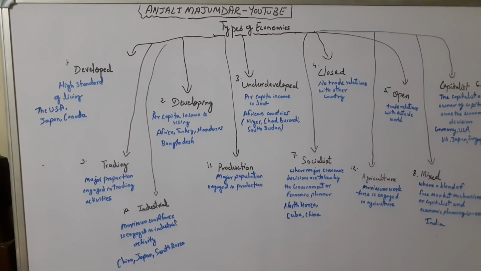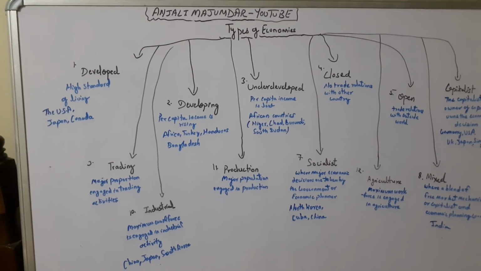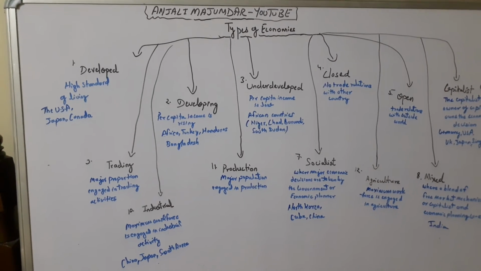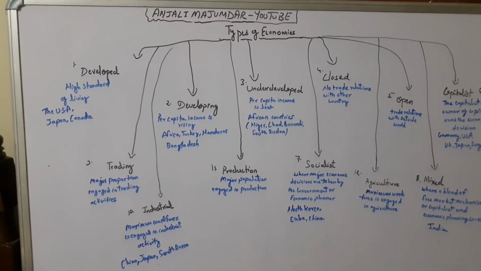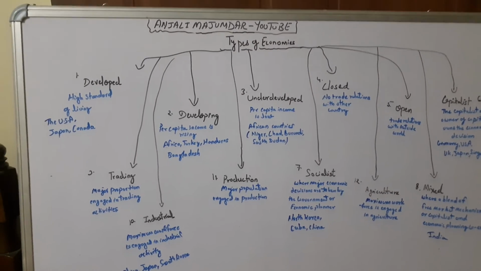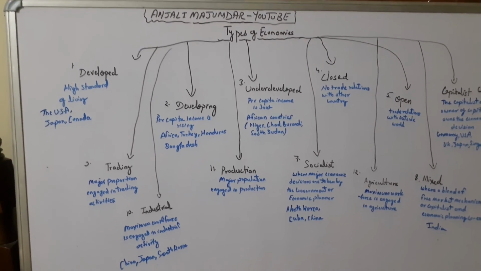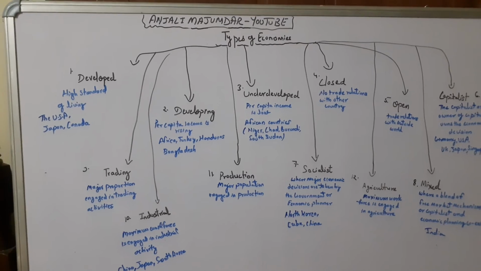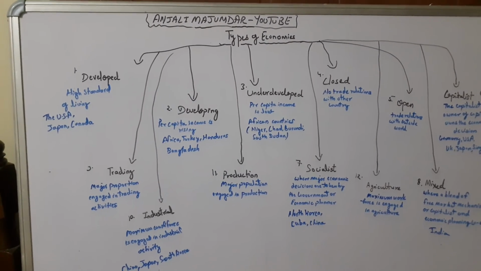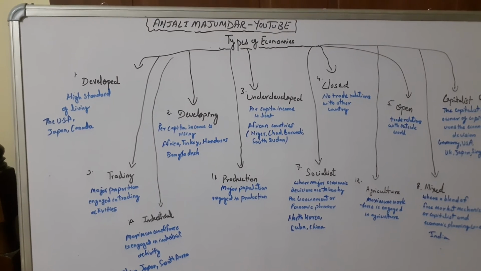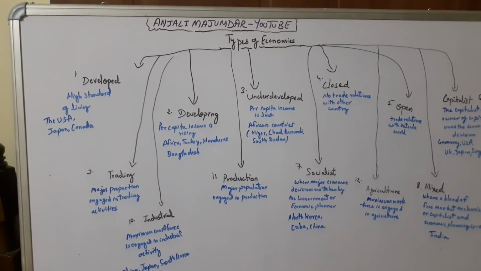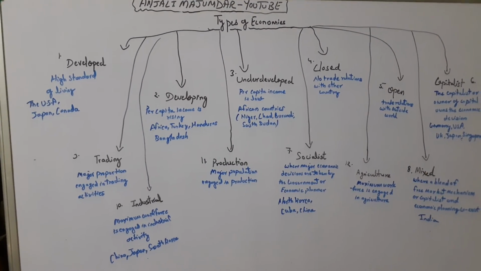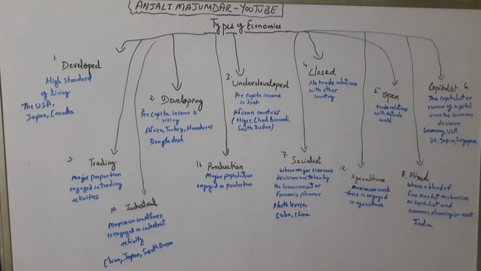Socialist is where major economic decisions are taken by the government or economic planners. Socialist are those countries where whatever problems are faced by the economy, and whatsoever important decisions relating to production, consumption and exchange, which are the very vital functions of an economy, are taken by the government, or the government gives this responsibility to the economic planners. And India has got the Planning Commission, which was replaced in 2014 by Niti Aayog, right? So I'll be taking up this. The countries which usually represent socialist are North Korea, Cuba, China.